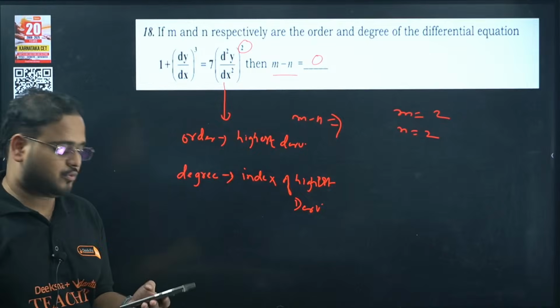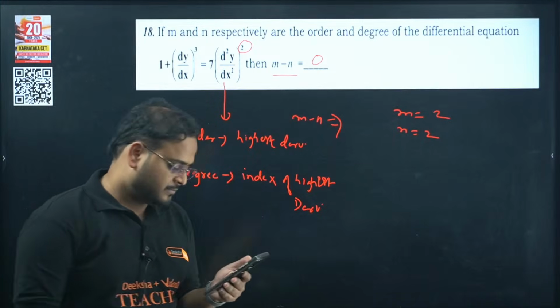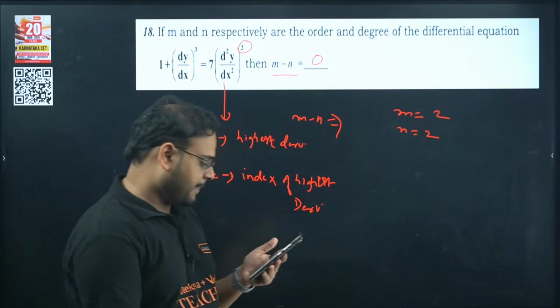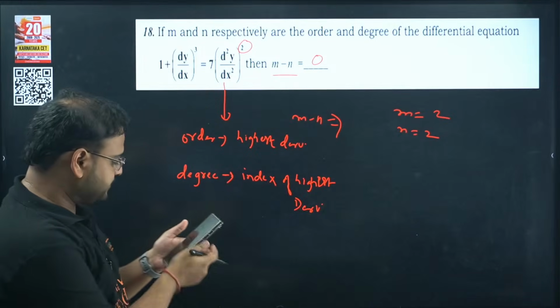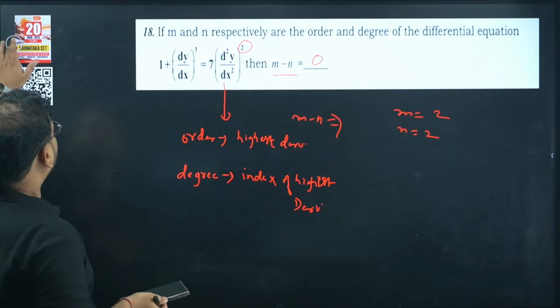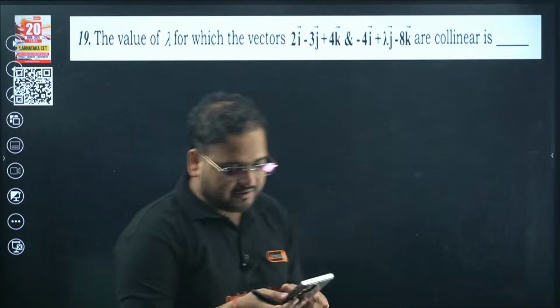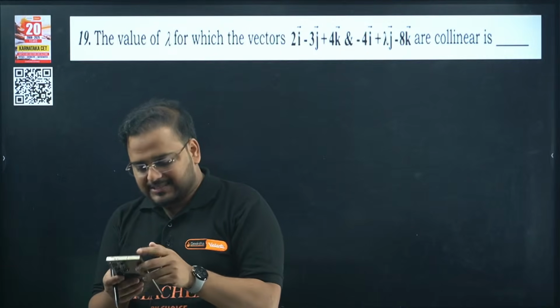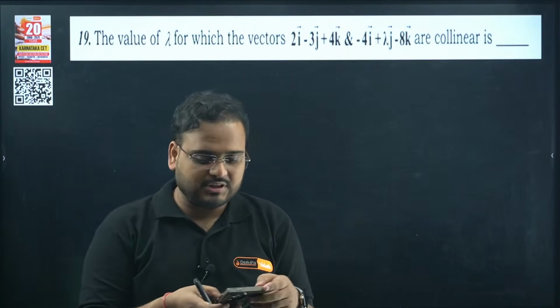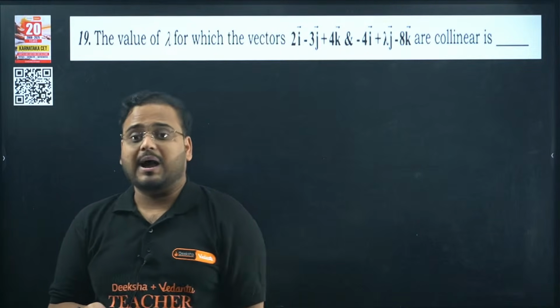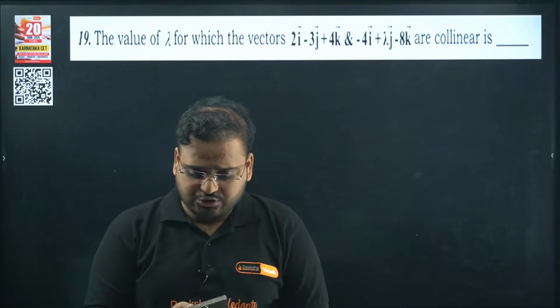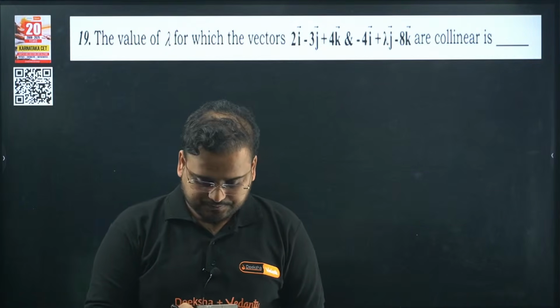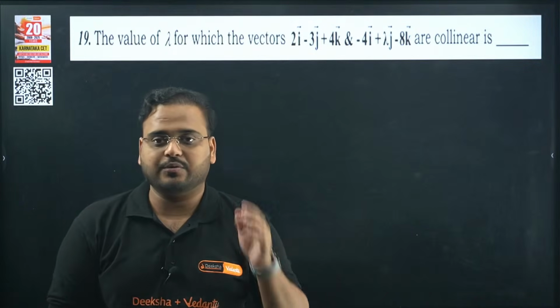Answer is 0. Clear? Okay. For people who have not learned differential equations in class, don't worry. I explained the important steps required for this particular problem. I'm going to teach you that. Don't worry. In the Brahmastra, I'll teach you differential equations.